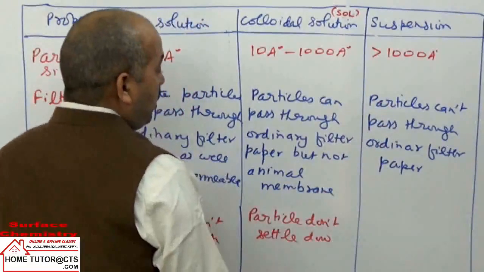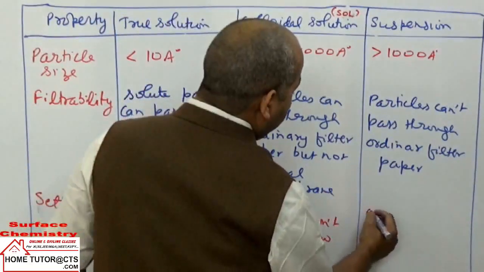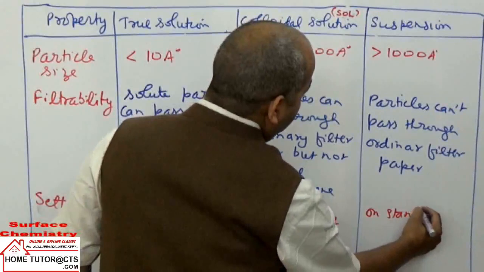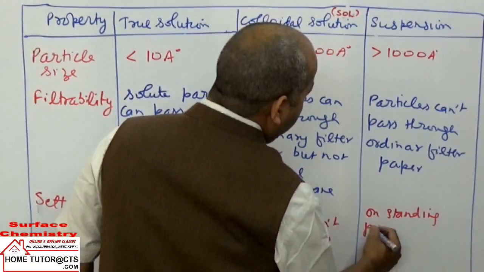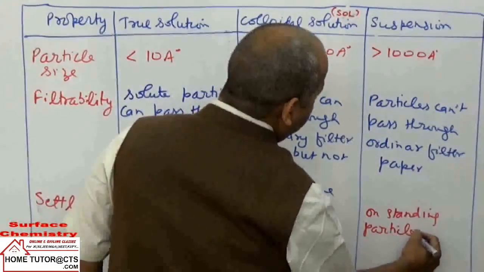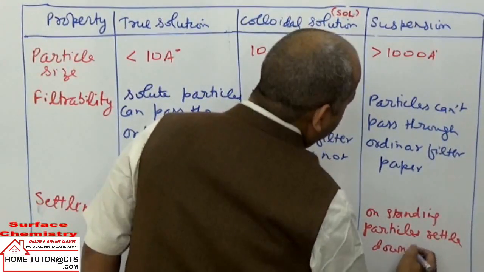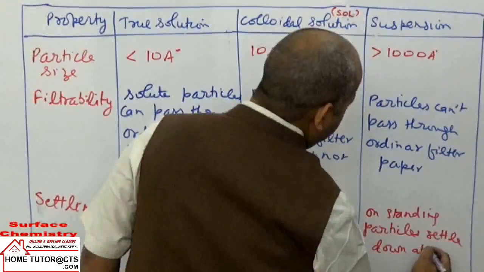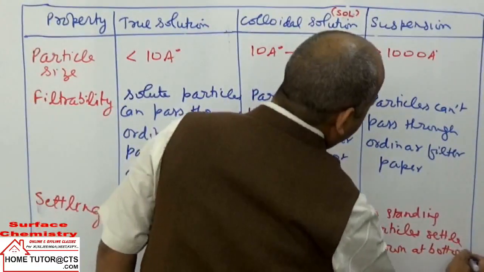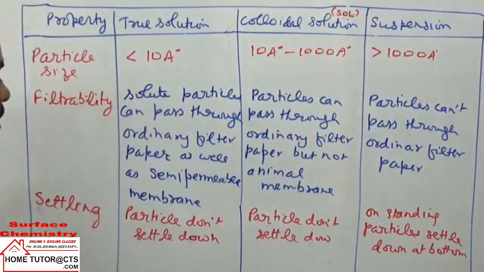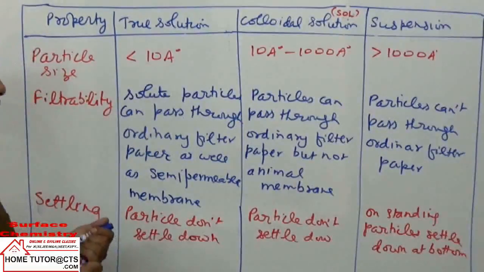Whereas in suspension, on standing, the particles settle down at the bottom.